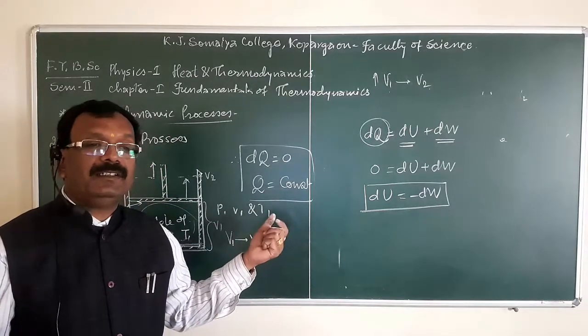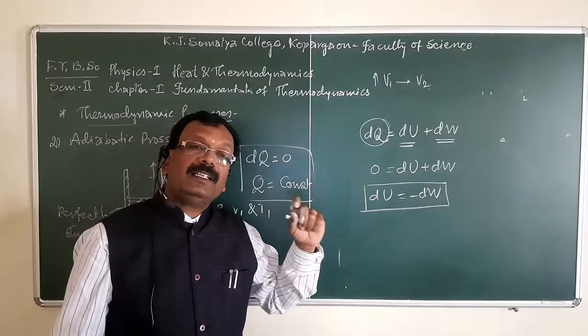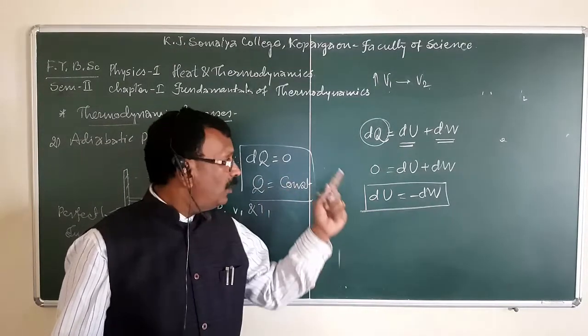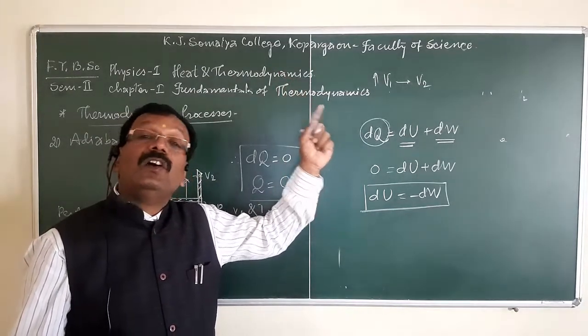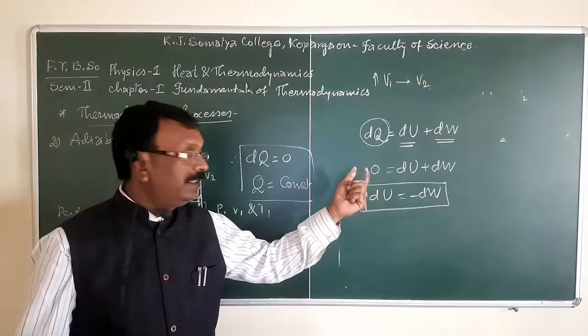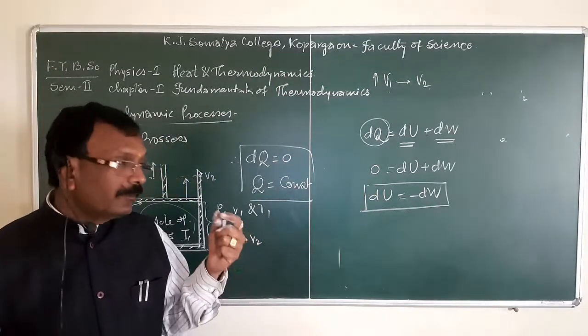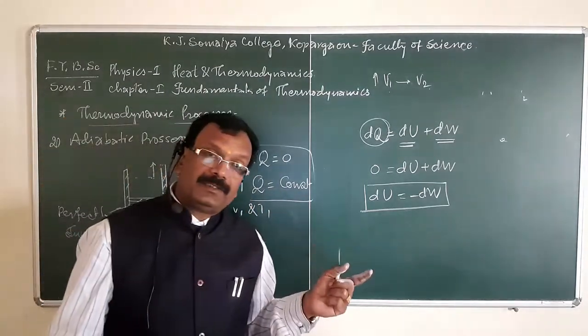In adiabatic expansion, internal energy is used by the system in order to move the piston in the outward direction. At that time, work is done by the gas. When internal energy decreases, at that time work is done by the gas.